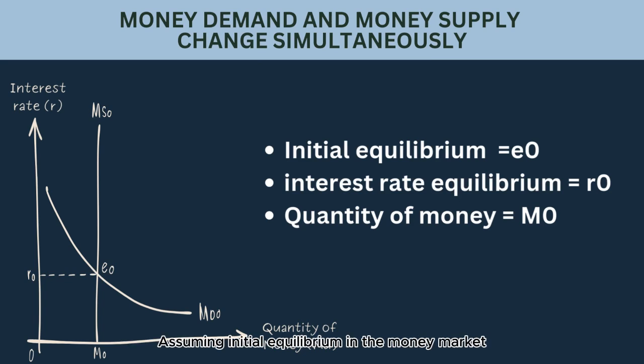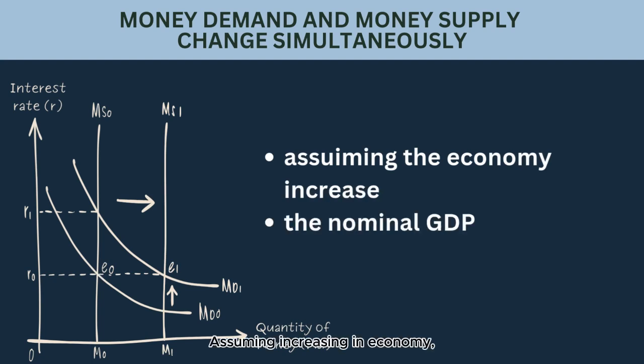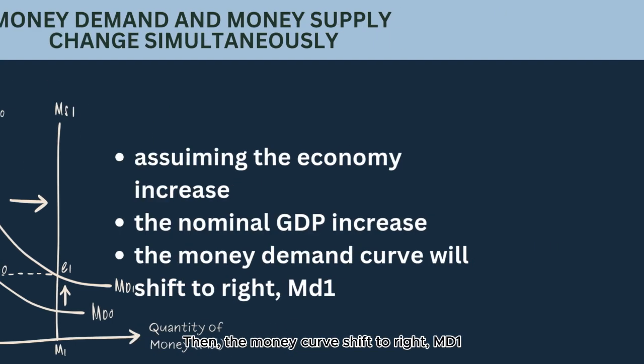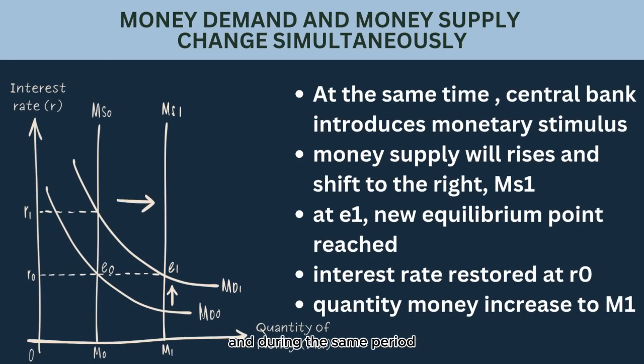Assume the initial equilibrium in the money market, where money demand equals money supply, is at point E0, the interest rate is at R0, and the quantity of money is at M0. Assuming the economy grows, this implies an increase in income, so the money demand curve shifts to the right to MD1. During the same period, the central bank introduces a monetary stimulus. The money supply rises and the money supply curve shifts to the right to MS1, assuming the shifts of both curves are equal. At E1, a new equilibrium is reached where the interest rate is restored at R0, while the quantity of money